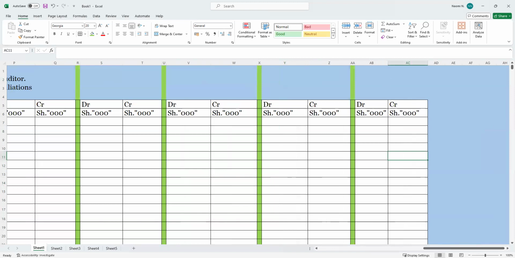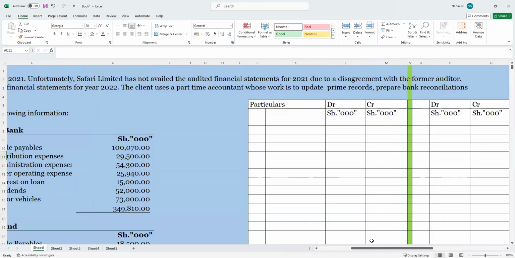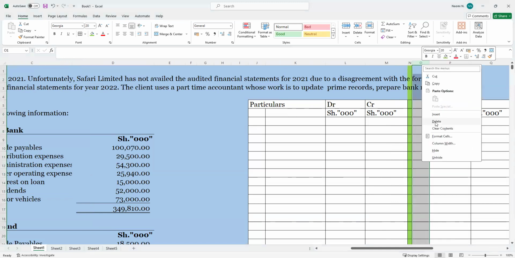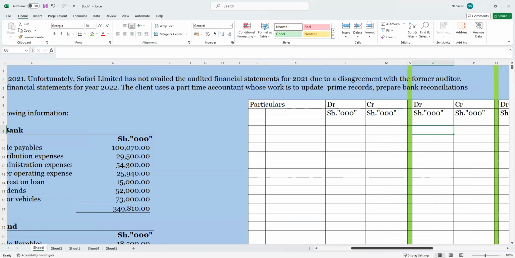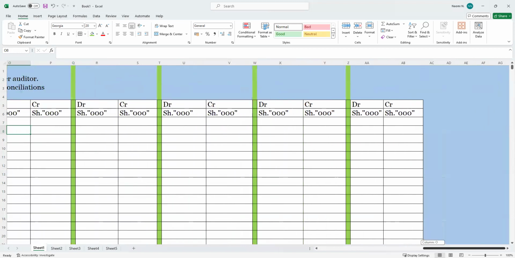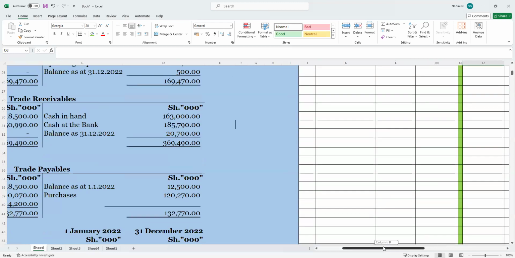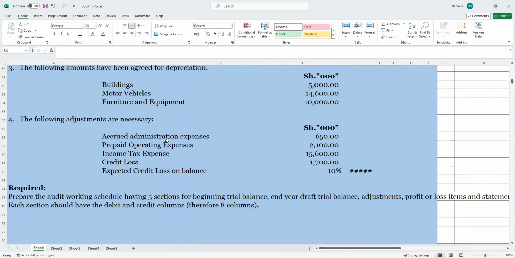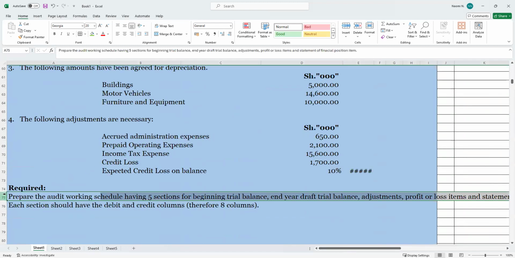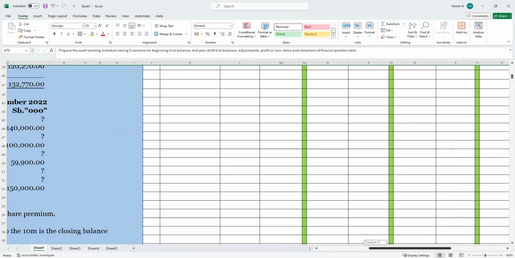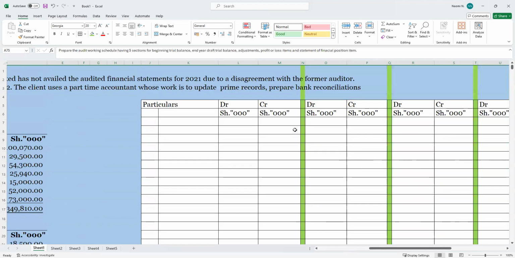I'm approaching this question in a very basic way so that you can be able to understand. Okay. We'll go and read the question, what they were asking, how many columns. They say required is prepare 5 sections. Okay, it is 5 sections. Those are 10 columns. Okay, and I think we have them all.